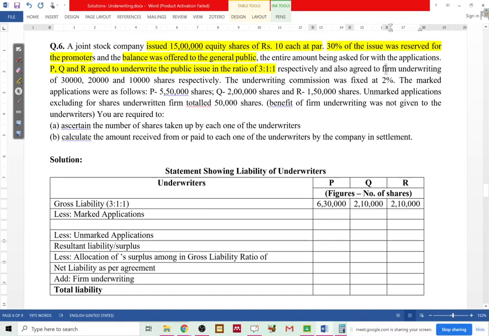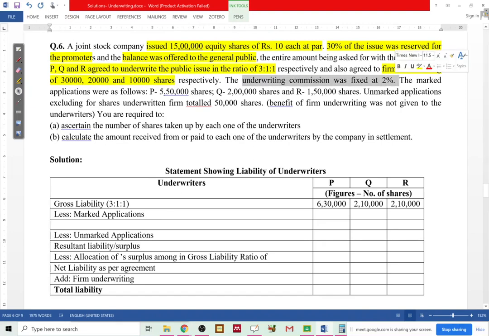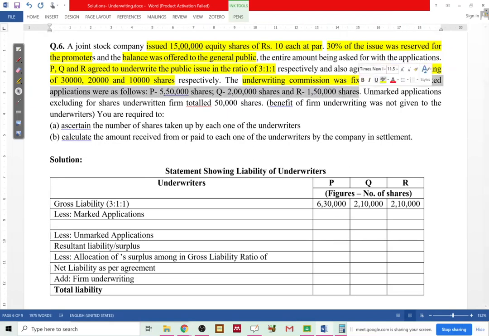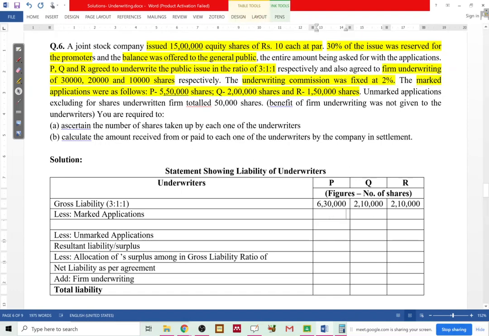And commission to be paid is fixed at 2%. So in this problem, the percentage or rate of commission is given to you. Now marked applications were these many for P, Q and R. So let's directly minus them. The moment we have marked applications, nothing needs to be done to them, just directly minus. So for P, marked applications are 5,50,000.